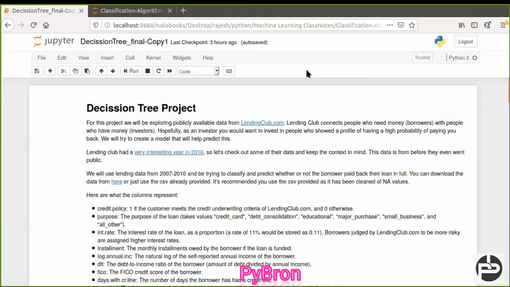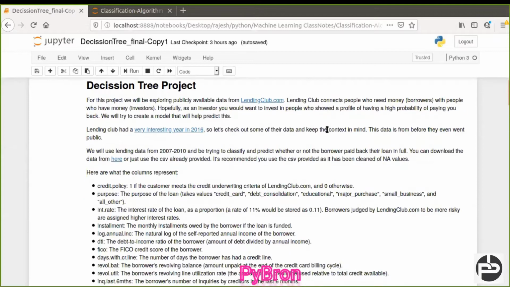What is the problem statement here? This is the problem statement in front of you, you can see my screen. For this project, we will be exploring publicly available data from lendingclub.com. Lending Club connects borrowers, people who need money, with investors, people who have the money.